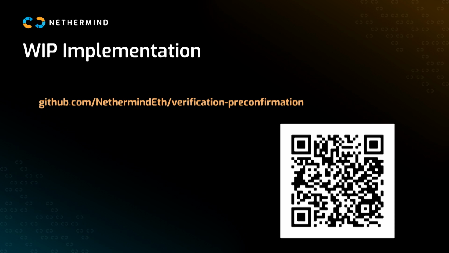We are working on a work-in-progress implementation. The system is actually quite easy. It's a few smart contracts and a few sidecars that an Ethereum validator will run, and this will allow them to do this verification, make some more rewards, and provide new services to the Ethereum ecosystem. Any questions?